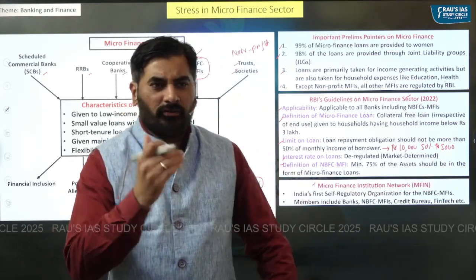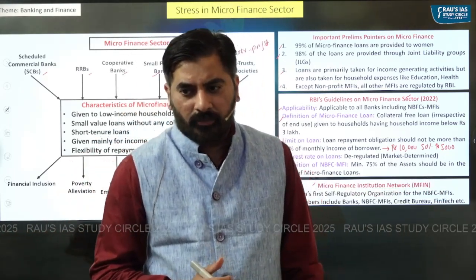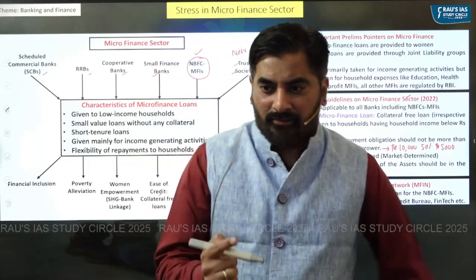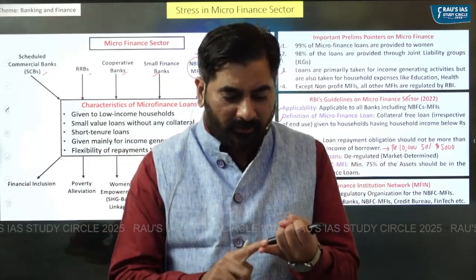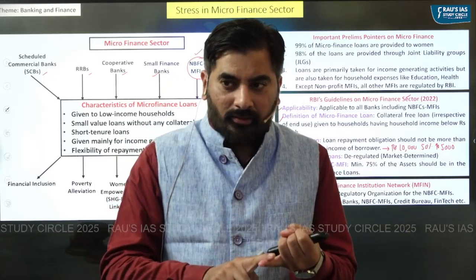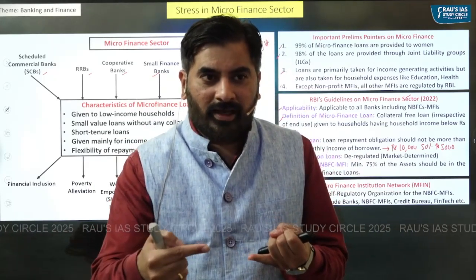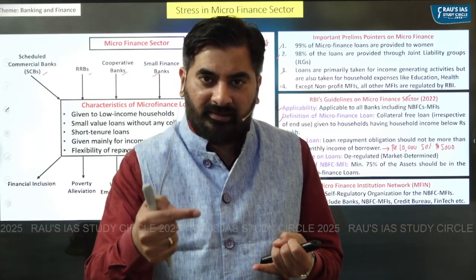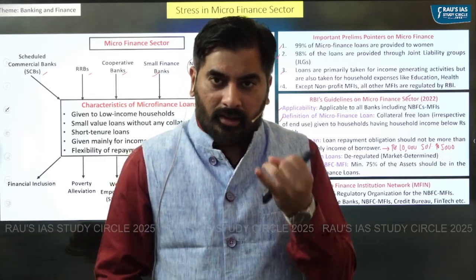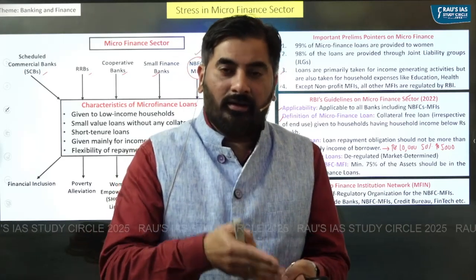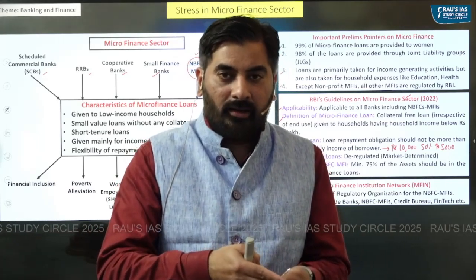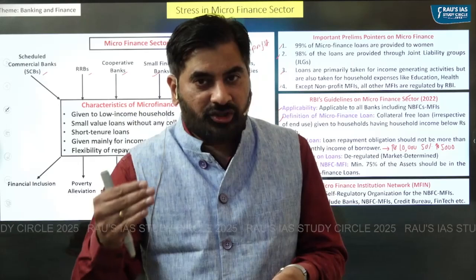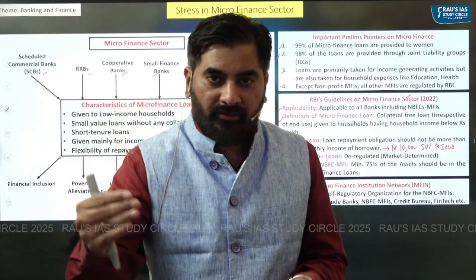So what is the role of a self-regulatory organization? As the name suggests, number one, it will monitor whether the NBFC MFIs are following the rules and regulations prescribed by RBI. Number two, it will submit regular reports to RBI with respect to the functioning of NBFC MFIs.